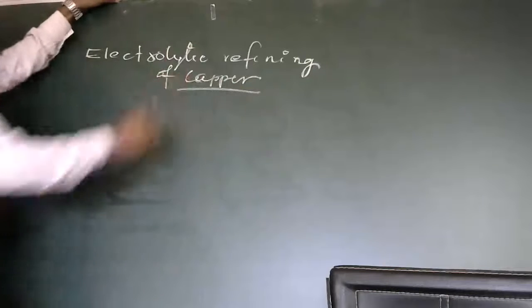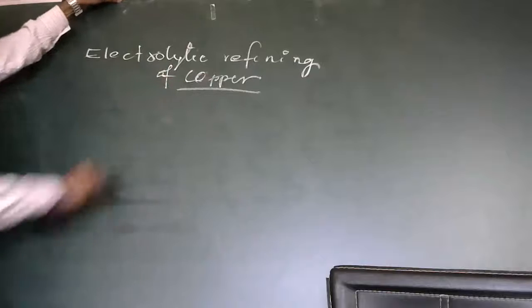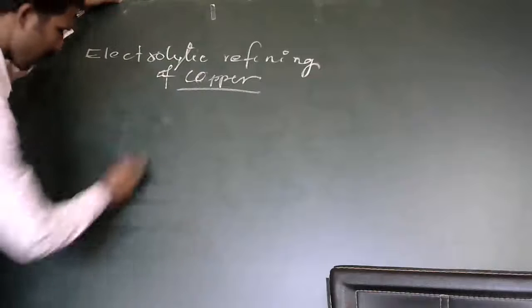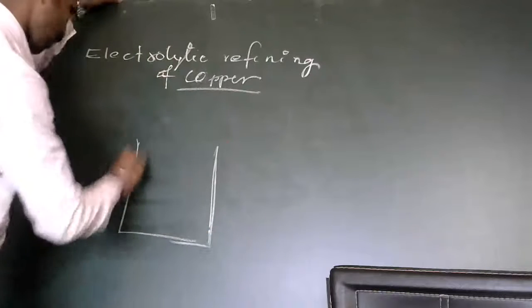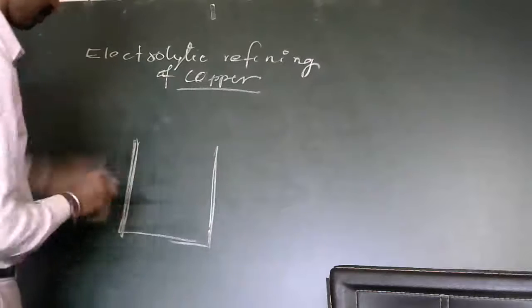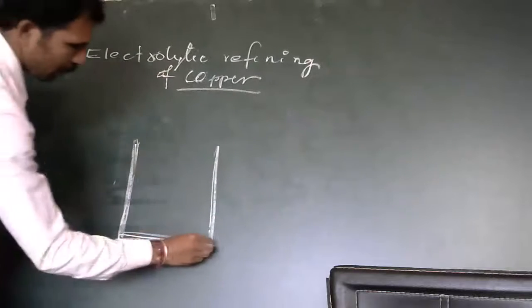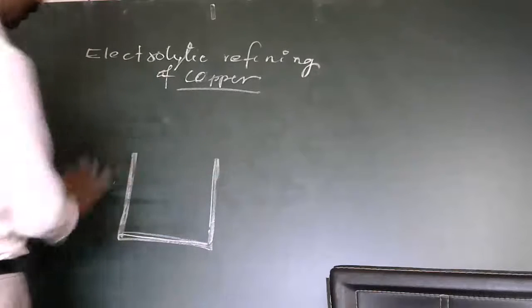In this concept we are going to study how the purest form of copper is extracted. If you want copper in its purest form, it is extracted by the electrolysis method.